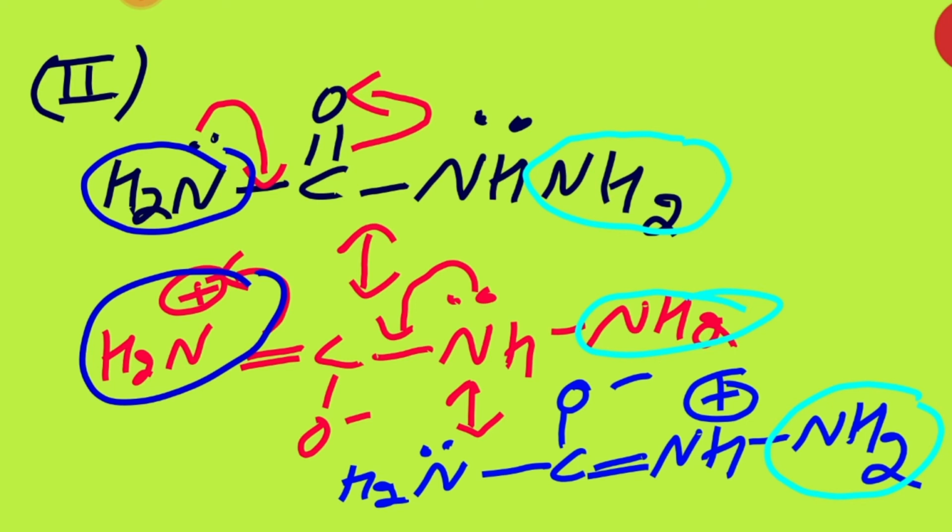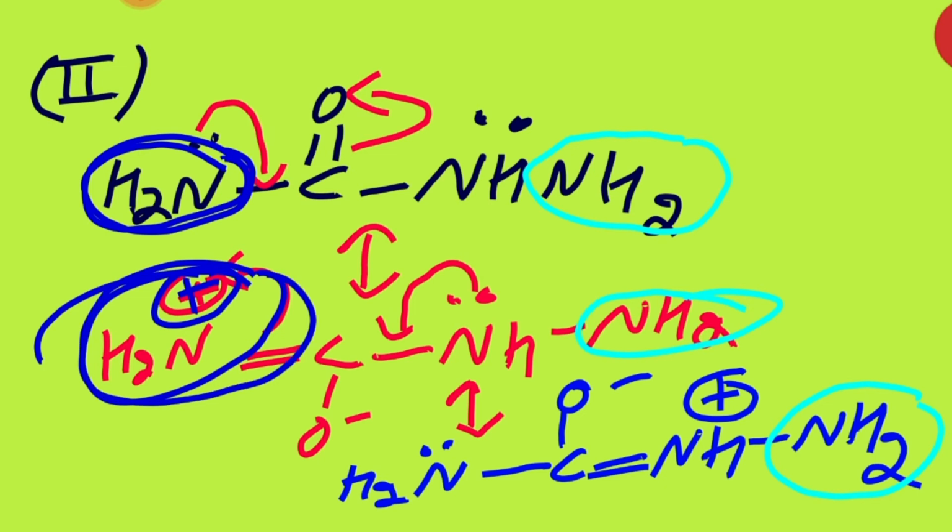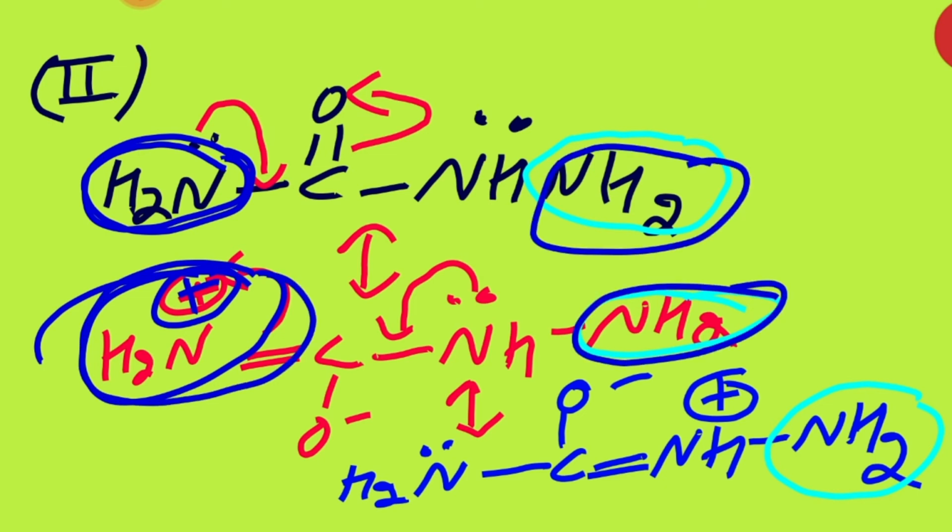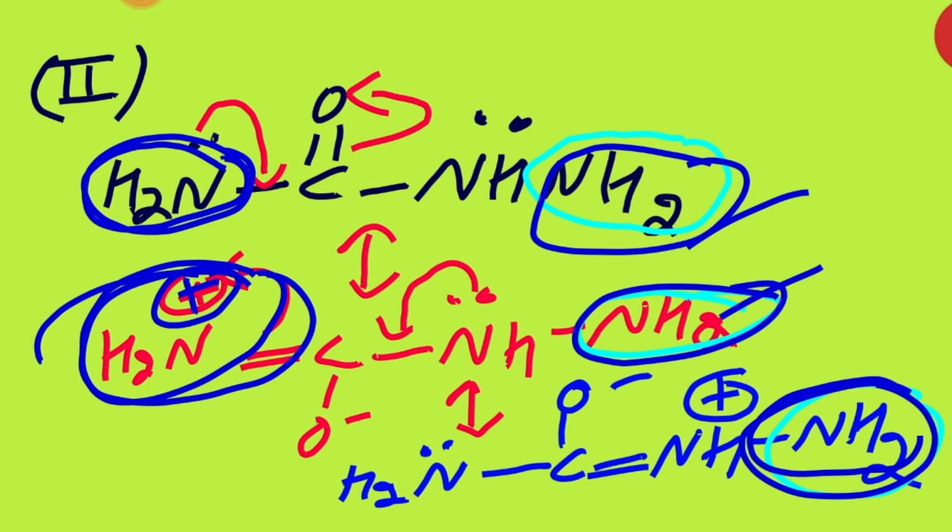Due to that, it contains a positive charge, meaning the electron density decreases from it, so it cannot act as a nucleophile. But this other NH2 is not involved in any resonance. Its lone pair will remain as it is, so it will act as a nucleophile. Clear?